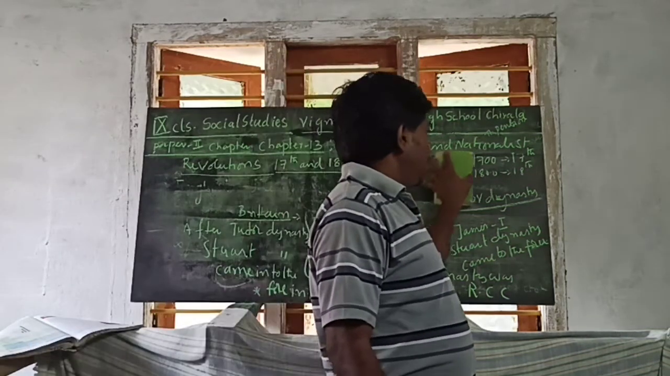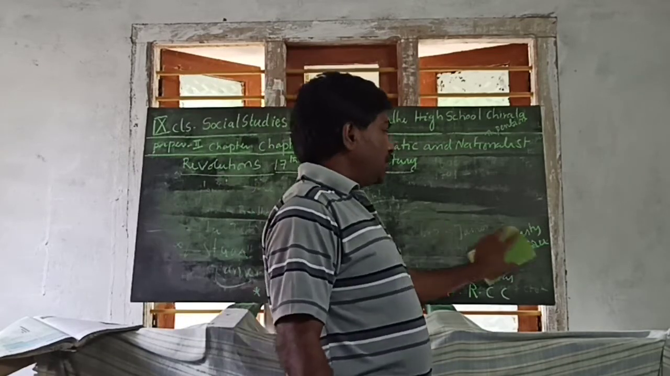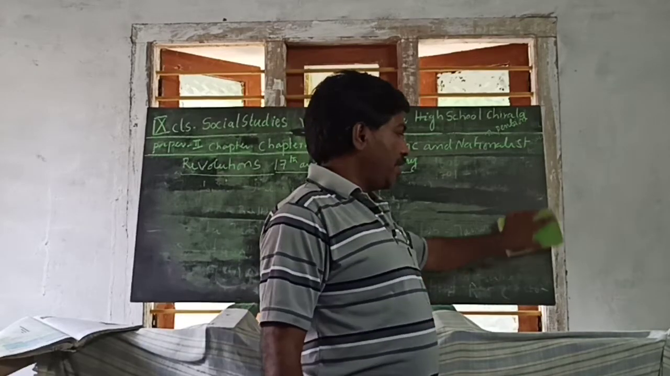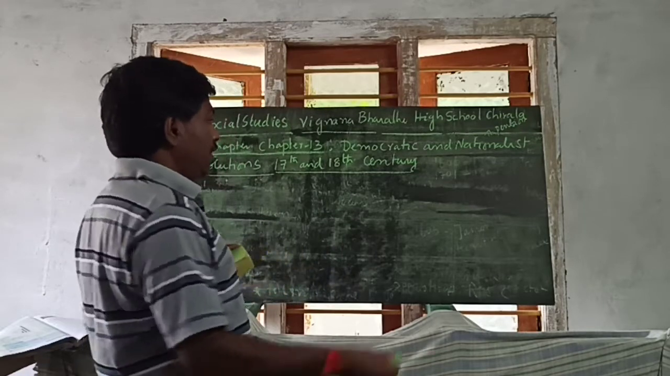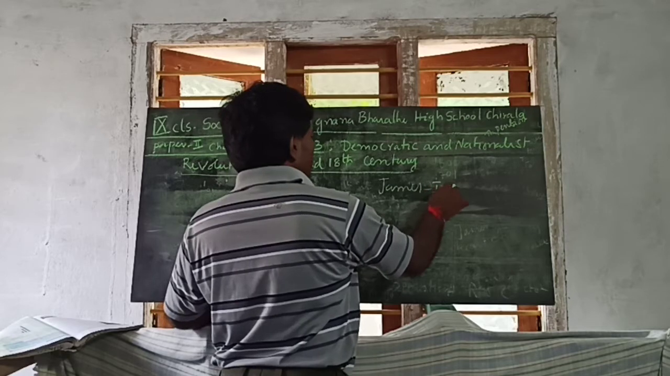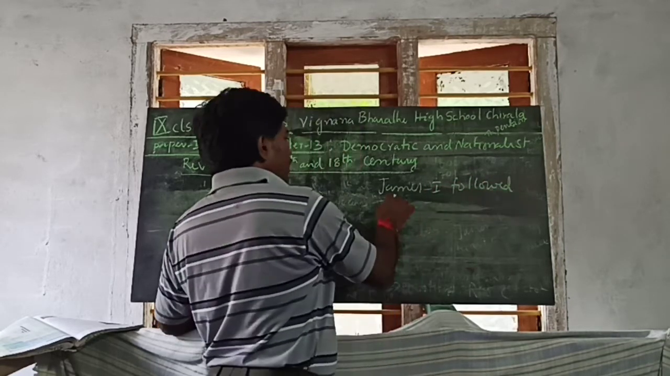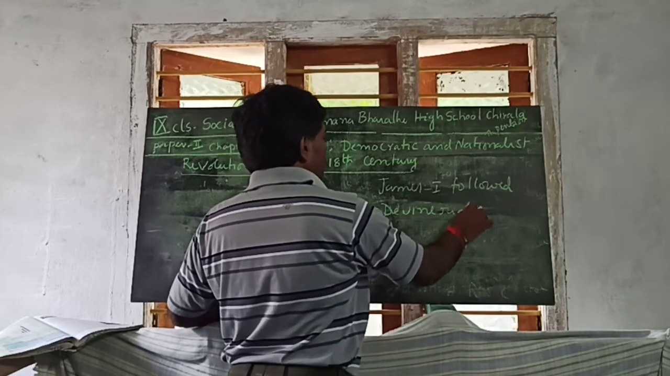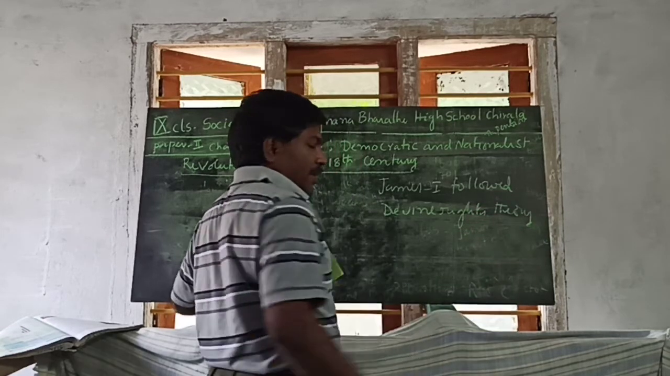What theory? Divine rights theory. Who followed divine rights theory? That is important. What is called divine rights theory? James I followed divine rights theory.